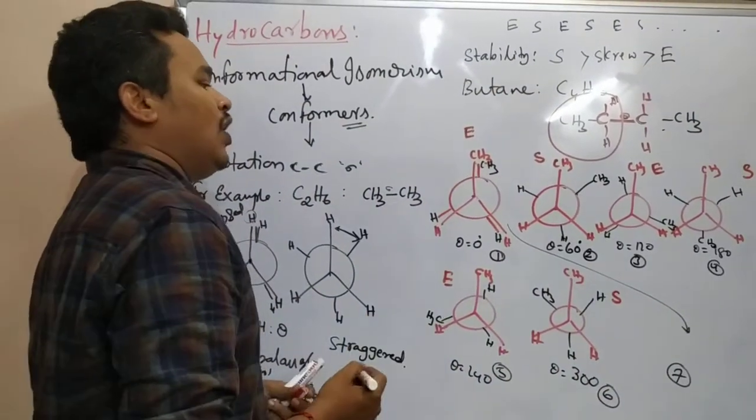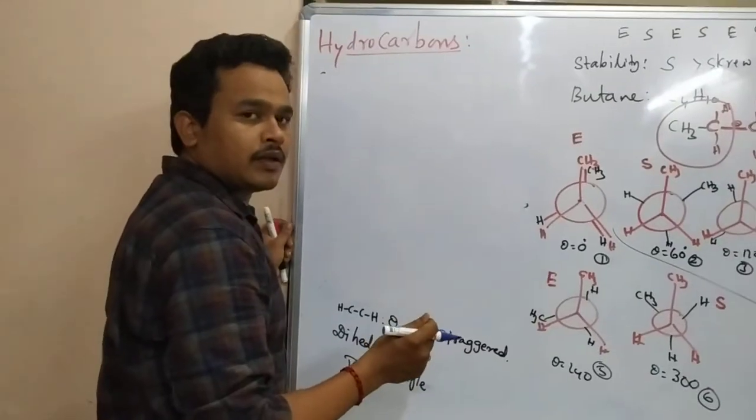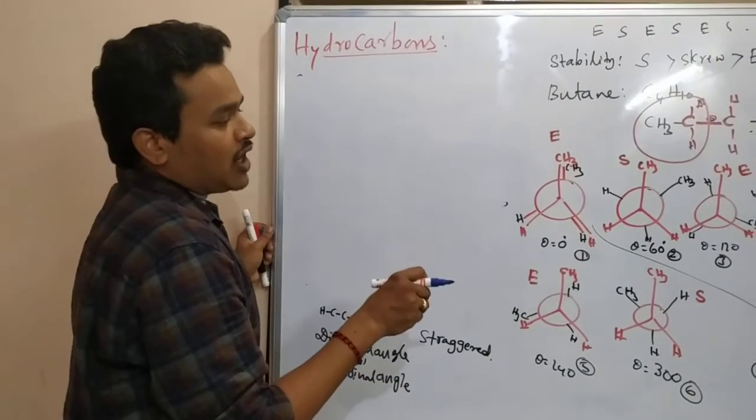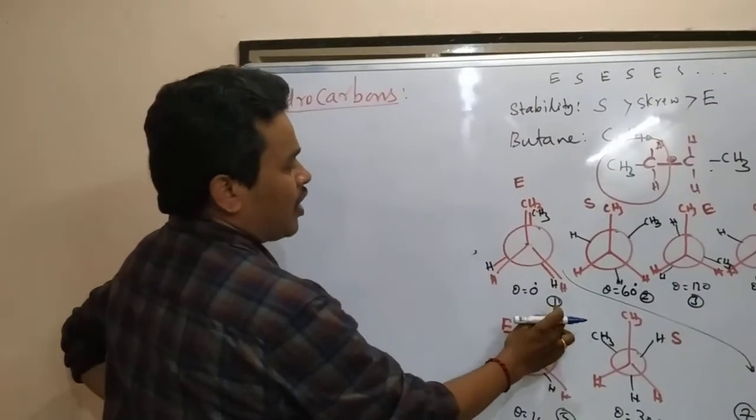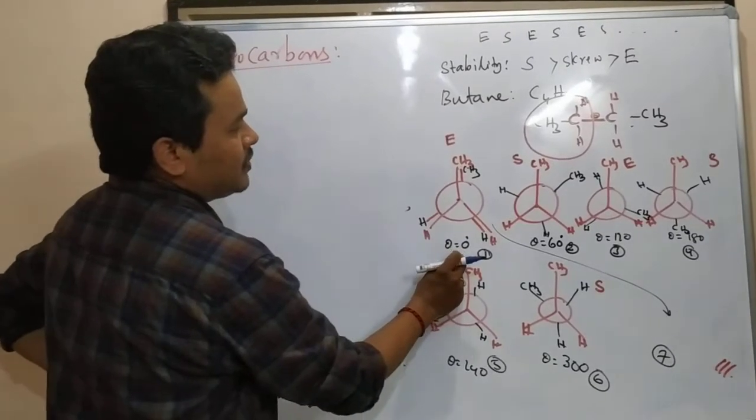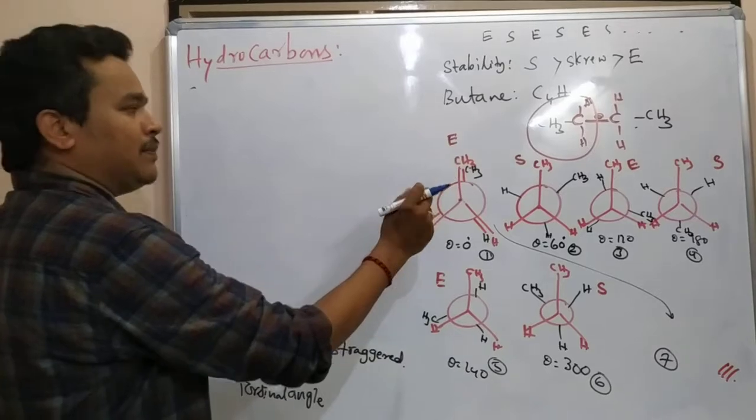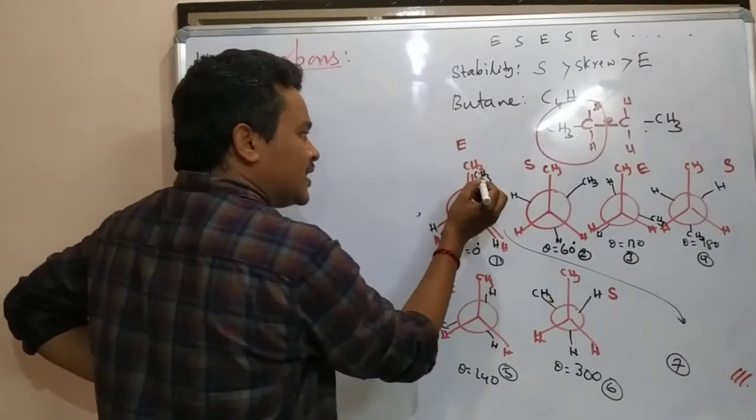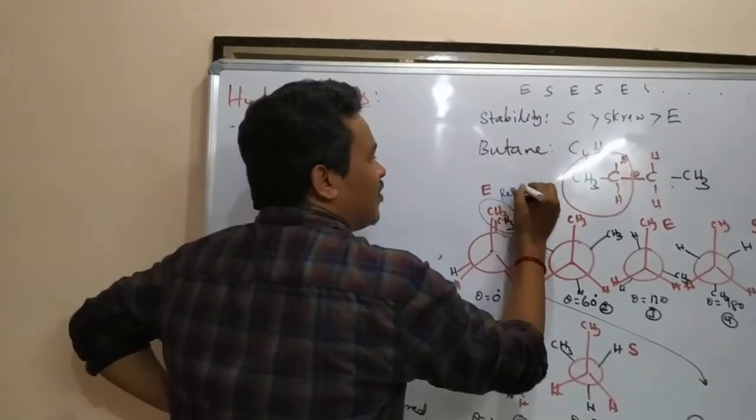But here what we have to see is the order. If theta, the dihedral angle, is 0, this is the eclipsed form, no doubt. It is fully eclipsed. That means these two methyl groups, there will be a repulsion. What will be that?